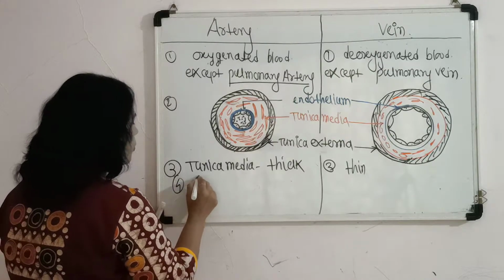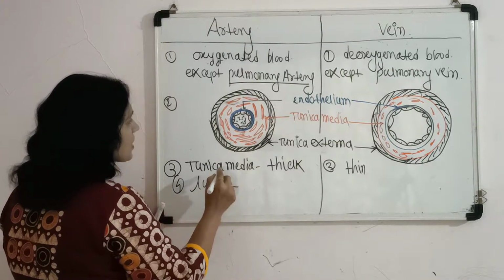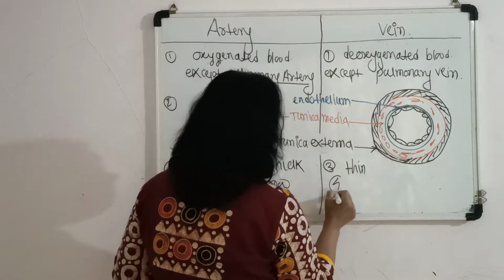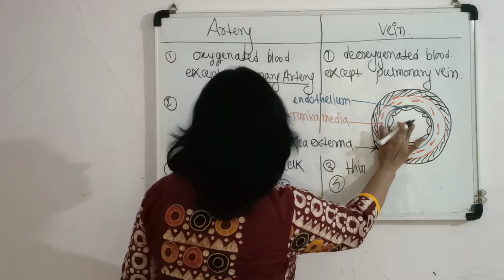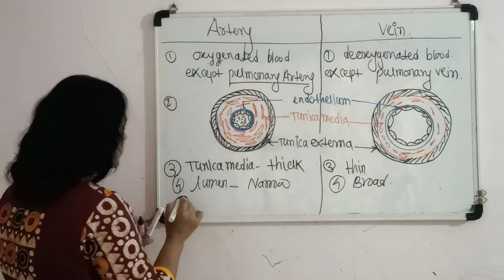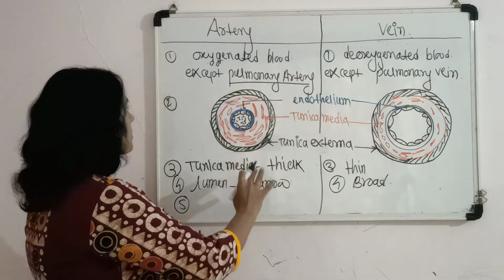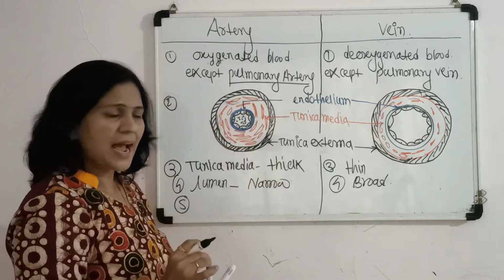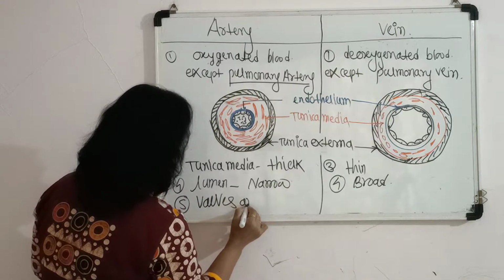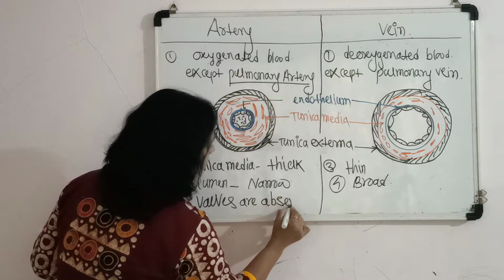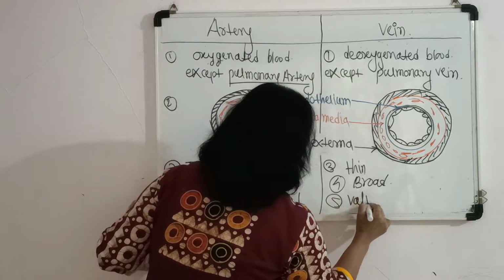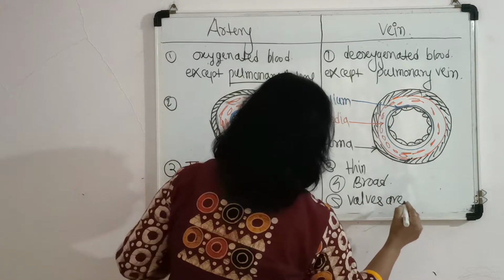Then about the lumen also: the lumen of the artery is comparatively narrow, and the lumen of the vein is comparatively broad. Then the next most important point related to artery and vein is that within the artery the valves are absent, but in the veins the valves are present.